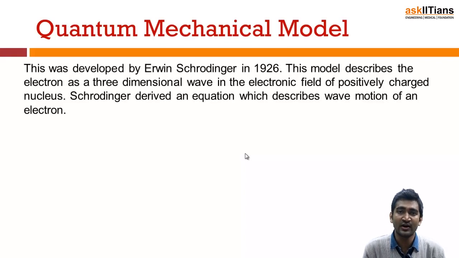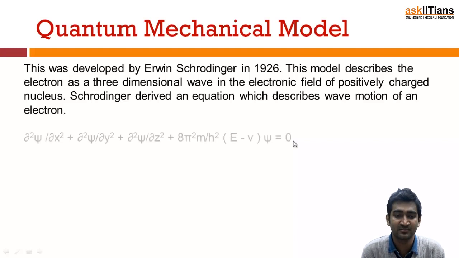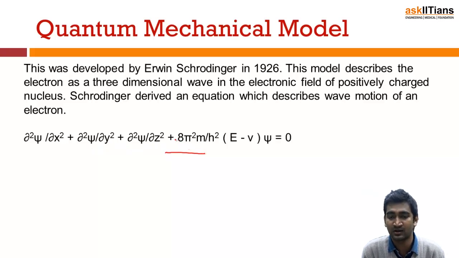Now this model of quantum mechanics was first developed by Erwin Schrödinger in 1926, and he treated the electron as a 3D wave in the electronic field of the positively charged nucleus. And he gave an expression. This is a very famous expression. You all must mug up this expression: del square psi by del x square plus del square psi by del y square plus del square psi by del z square, with the addition of 8 pi square m by h square into E minus V psi, that is equal to 0.